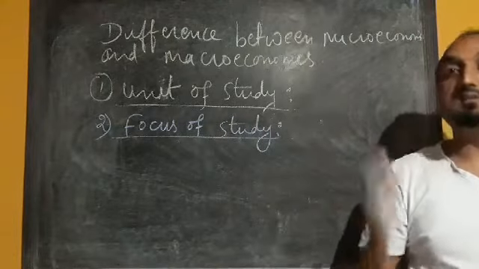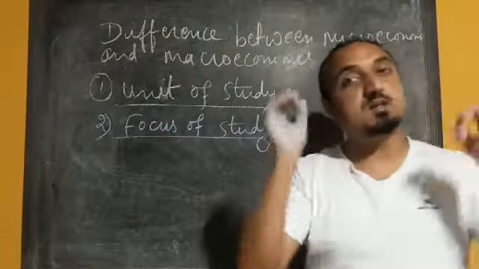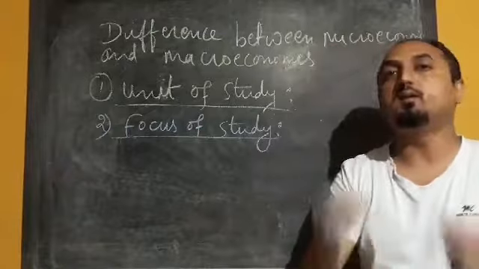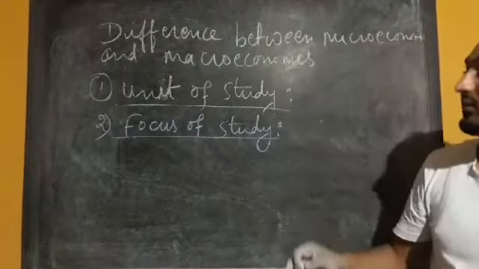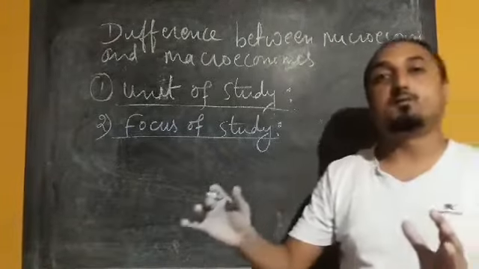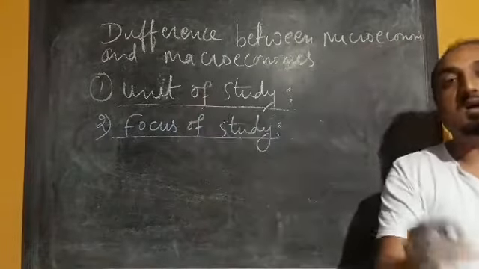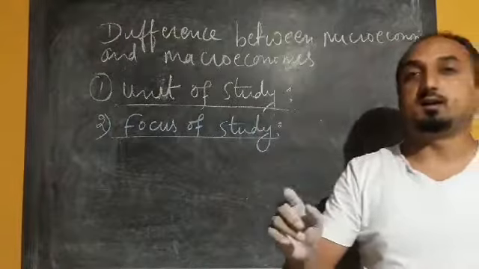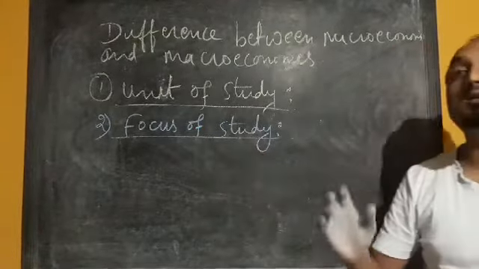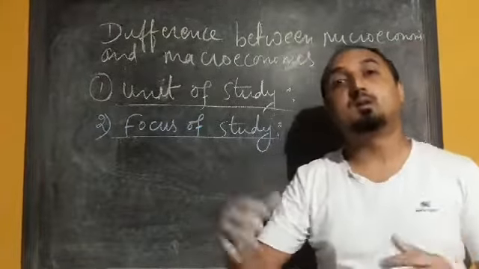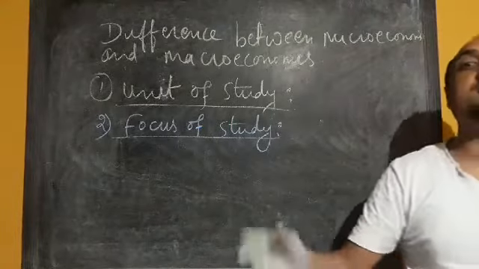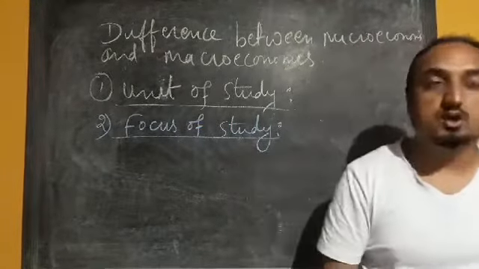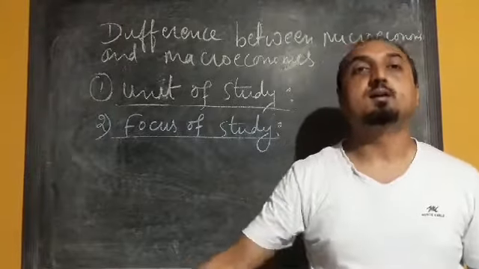Aggregate demand means the demand generated from each and every household in an economy. So here the focus of study will be different. In microeconomics, we focus only on price and quantities, whereas in macroeconomics we deal with bigger issues like national income, aggregate demand, aggregate consumption, aggregate saving, etc.